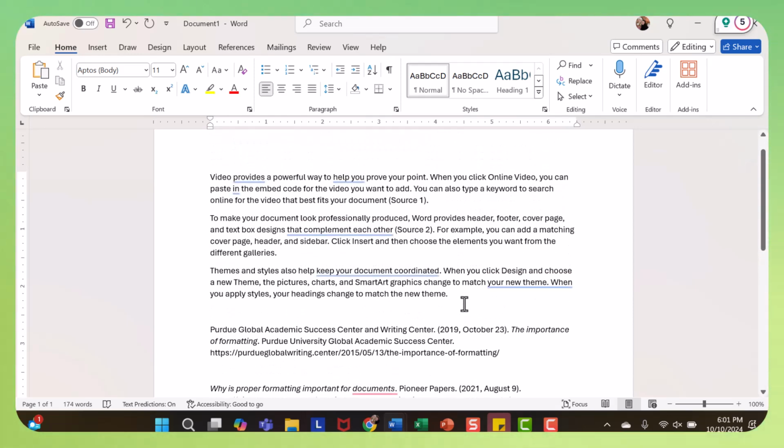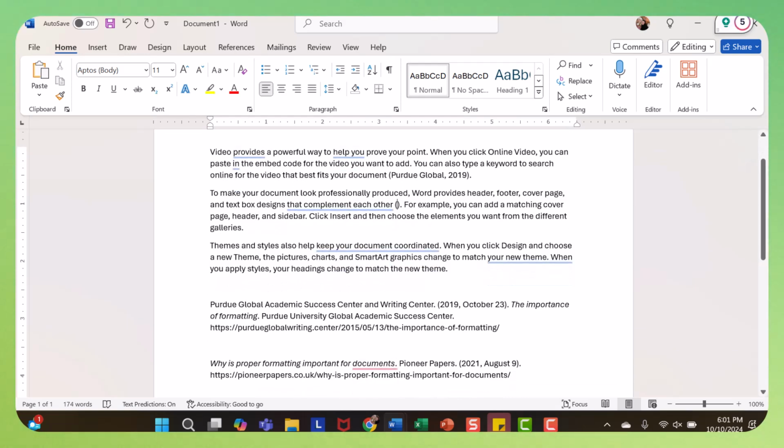So now I need to create those in-text citations. So I'm going to go to where source 1 was, and I'm going to replace that. When you create an in-text citation, it should always be the name of the author or the first couple words of the full citation. So in this case, there's no author, so I'm going to do Purdue Global. And then you're going to put in a comma, and then the year that is listed in the full citation. So I'm going to do 2019. And then for source 2, it's a very long title, so just the first couple of words.